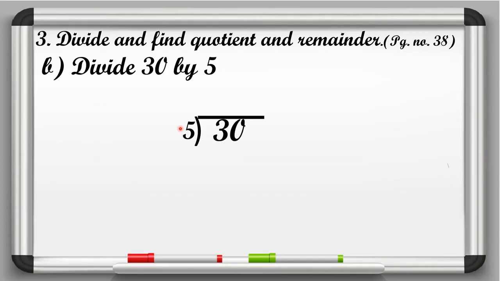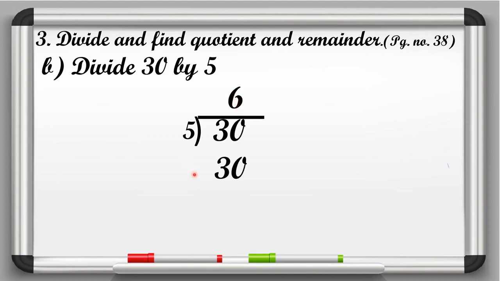5 ones are 5, 5 twos are 10, 5 threes are 15, 5 fours are 20, 5 fives are 25, 5 sixes are 30. So here we will write 30 below 30. ठीक है बेटा. Now we have to write quotient. कौन से नंबर पे आया ये नंबर 6 पे.